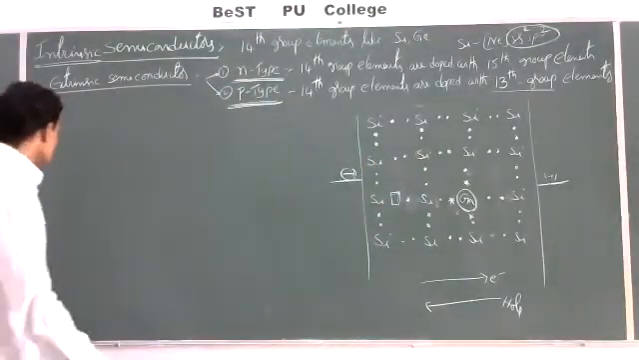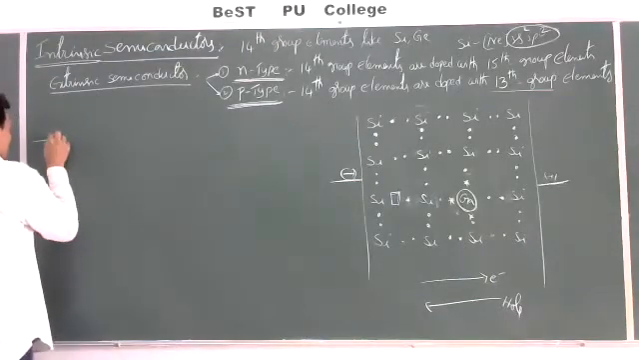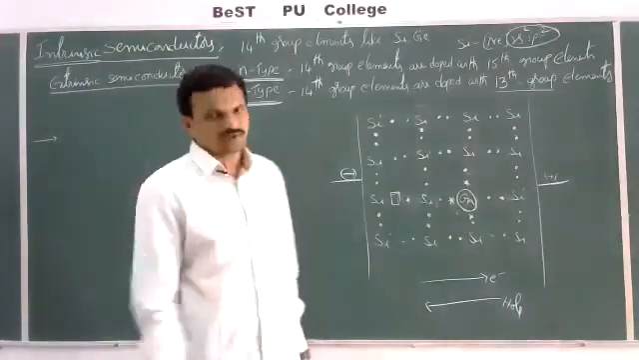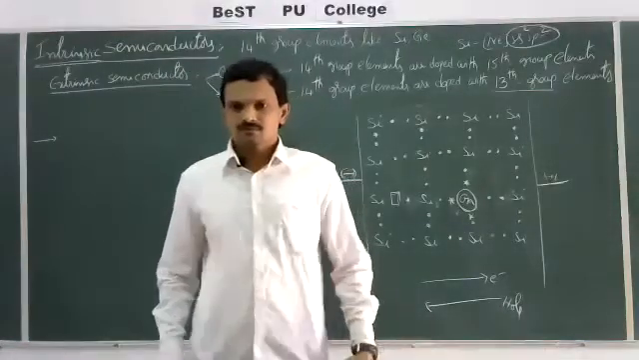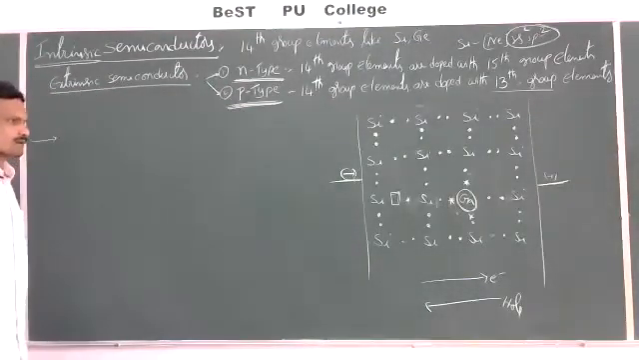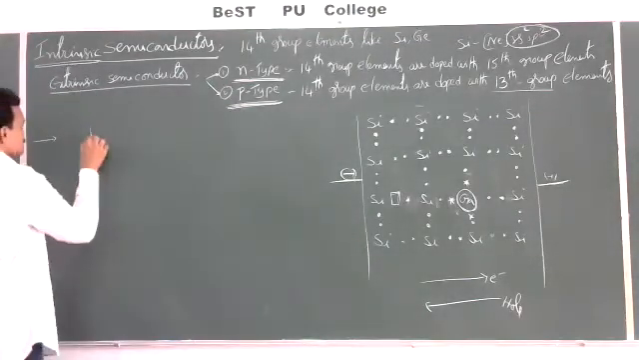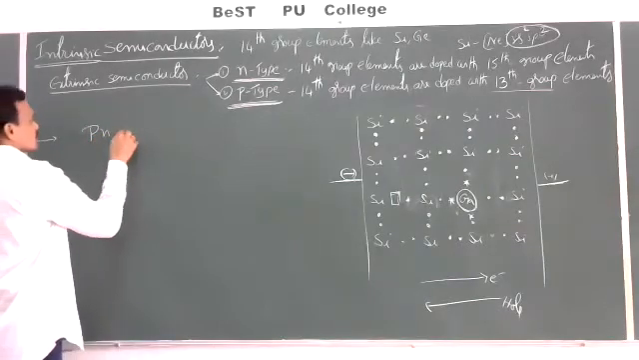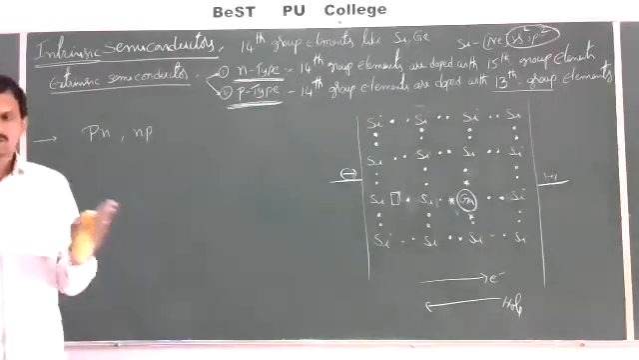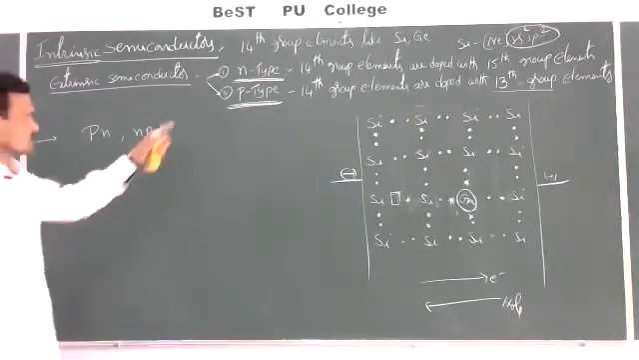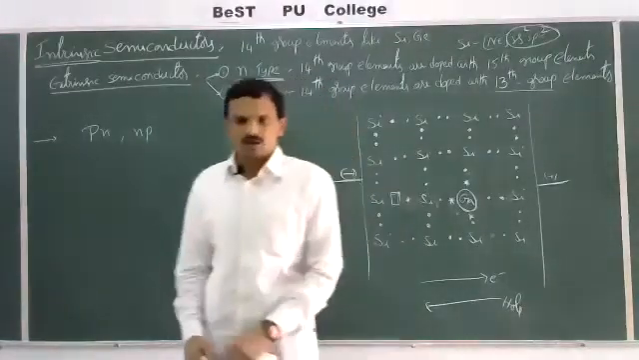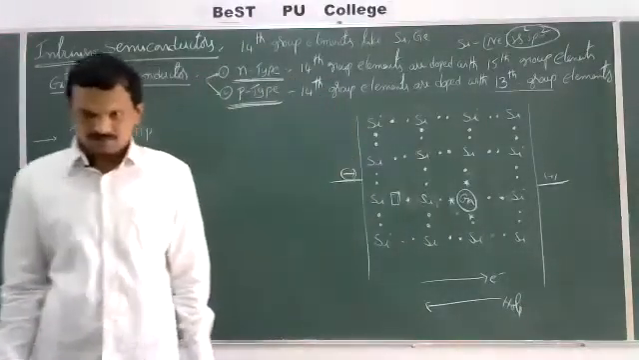So in practice, by taking combinations of these semiconductors, we can produce diodes known as rectifiers. There is PN, NP, like this. By the combination of two different types of semiconductors, we can produce a PN type diode or NP type diode known as rectifiers.